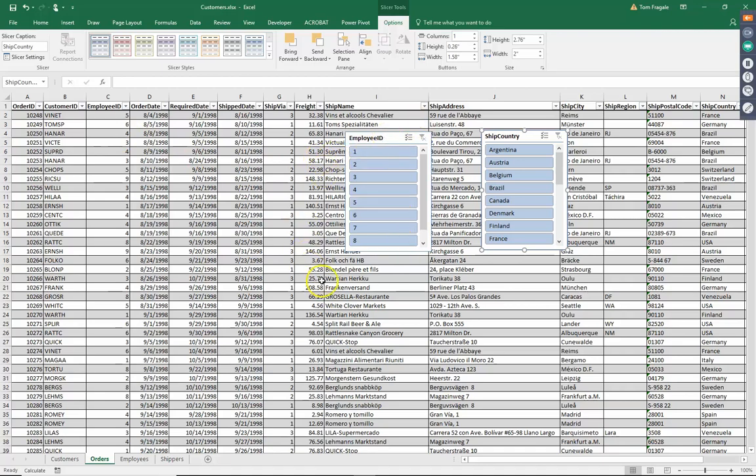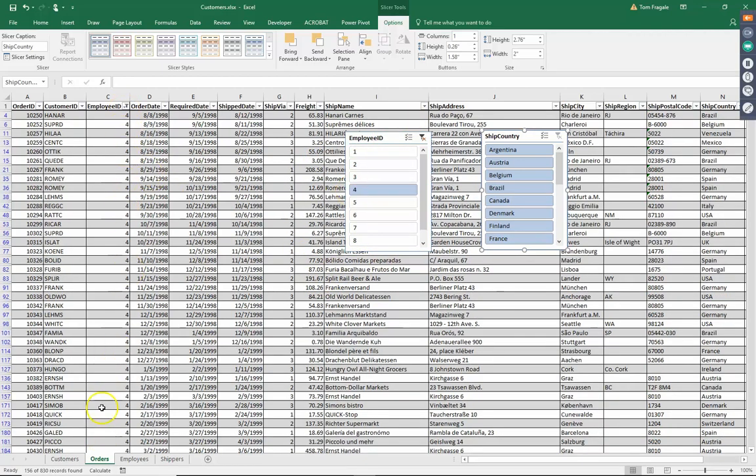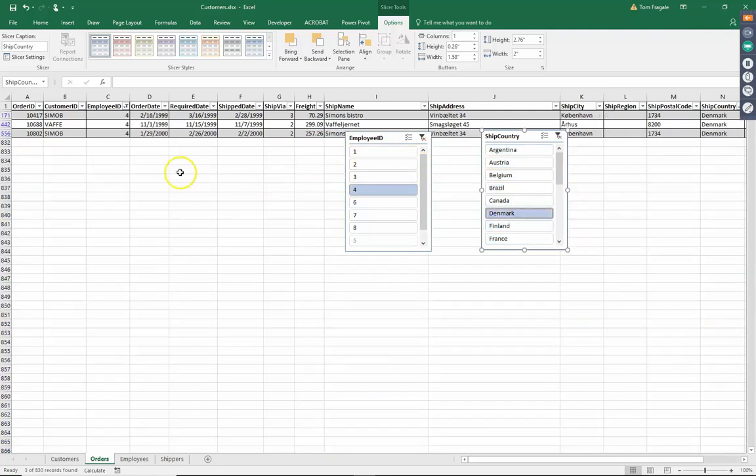But on the employee ID slicer, I'll pick on number 4. Now it's only going to show me the records for employee 4, you see. So the slicer is a new way to do a filter, except it's very visual. Now I'll come over here and pick on Denmark. Now there's only a few records that are employee 4 and Denmark at the same time. So it's a great way to show the exact records that you're looking for. These are called slicers. It's a new way to do a filter, and this is part of what Microsoft calls a dashboard.